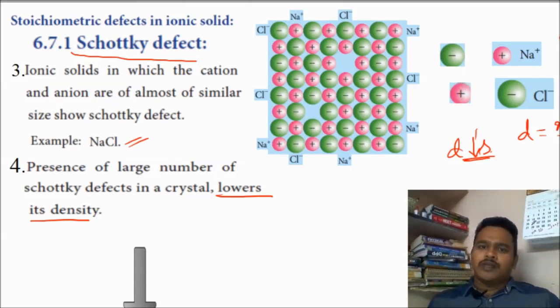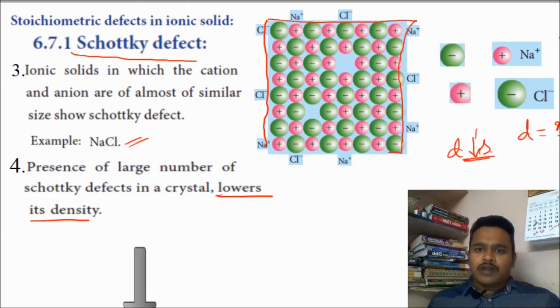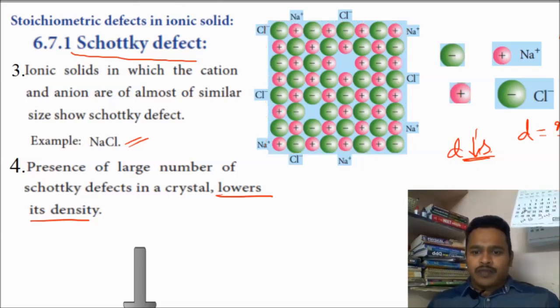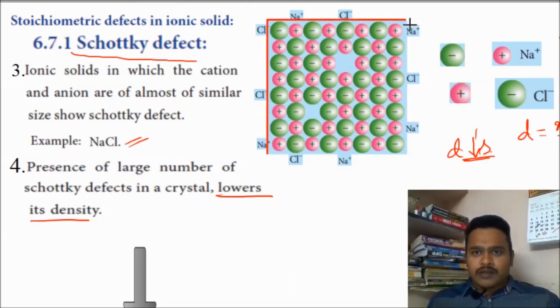Density is mass by volume. Here volume is not going to change. It is the complete volume. Whatever I am marking here, you can understand, this is the volume. For example, I will write this as one cube.